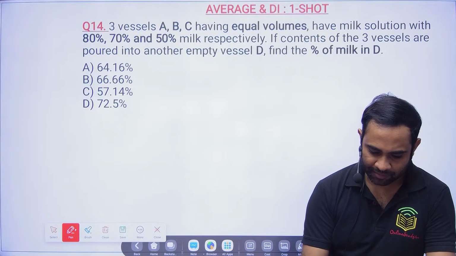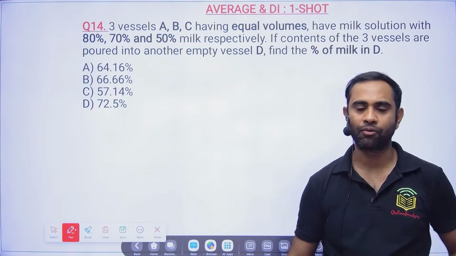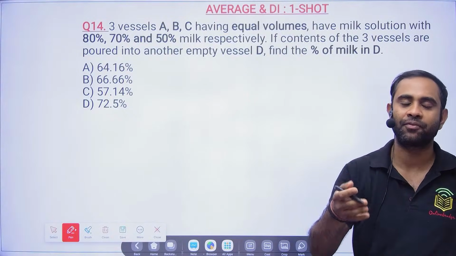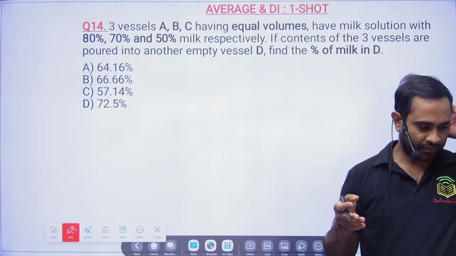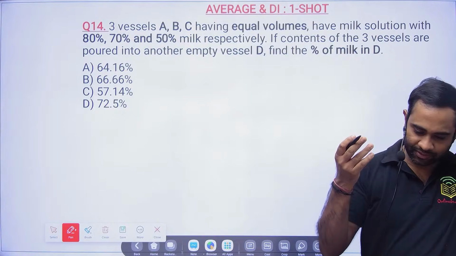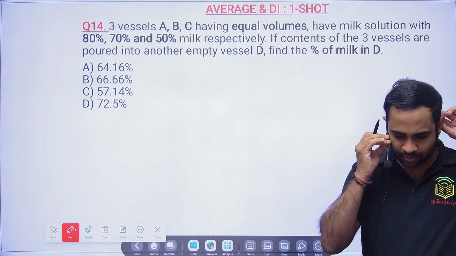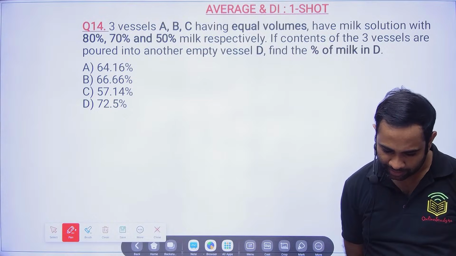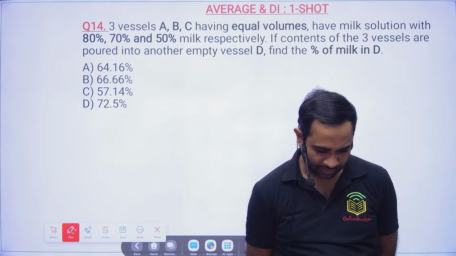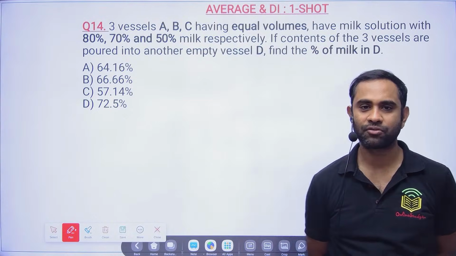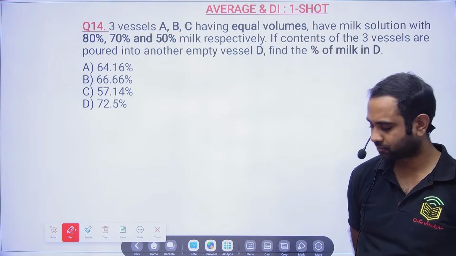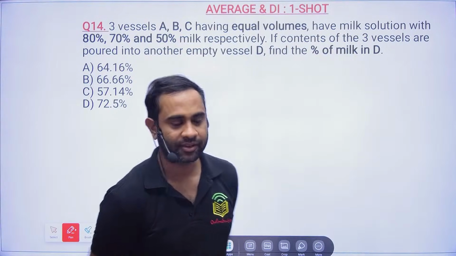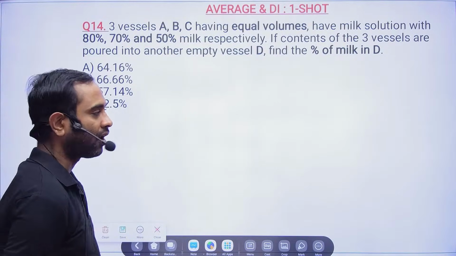Sir, 85, 70, in between 75. How? Arey, in between 70 and 80, 75 comes. You can take 74, you can take 73. See, when I'm teaching, I think that at that time you guys are not being serious. Venkat, what is your name here? Venkatesh Jaikar or Rahul Jaikar. Okay, Venkat Jaikar. What I said is, you can take any number, not only 75.